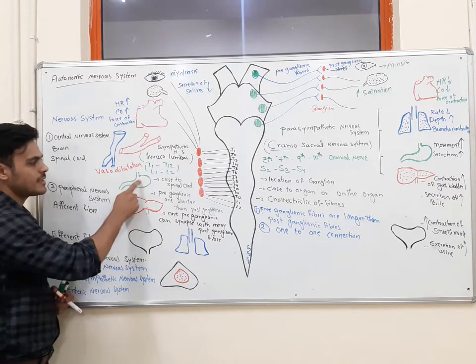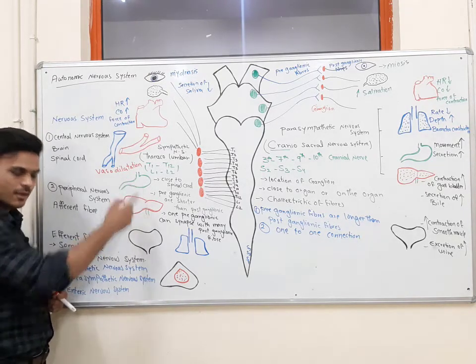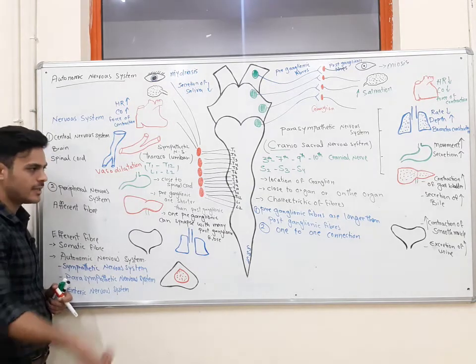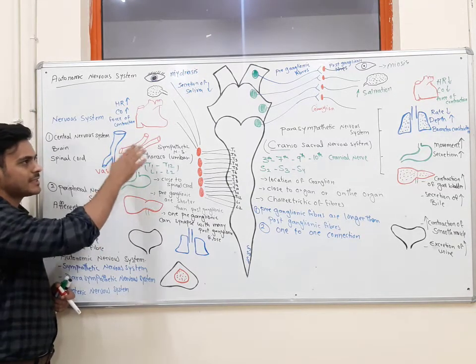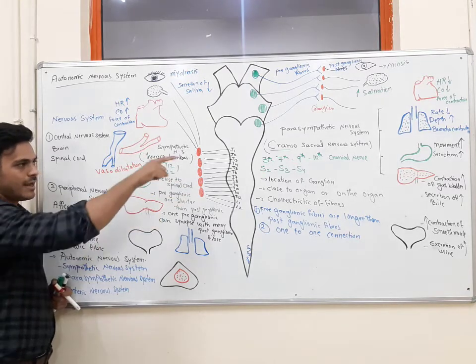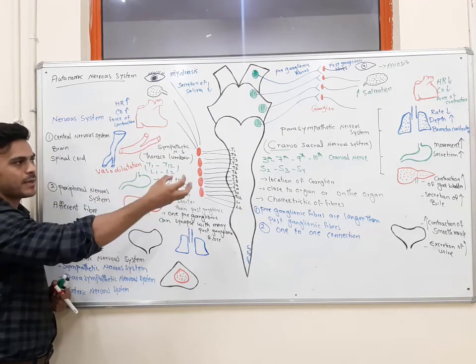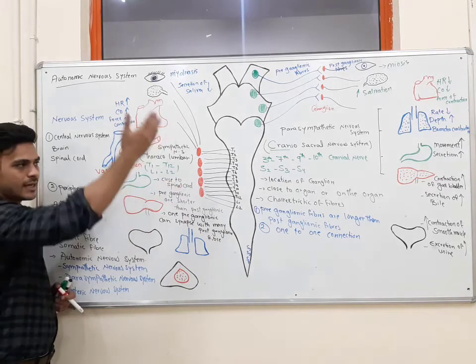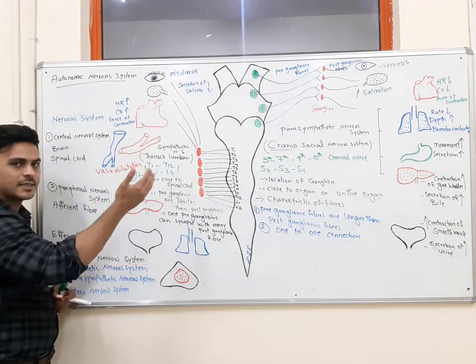What is the effect on the digestive system? When we are fighting and in flight, I told you the effects of the sympathetic nervous system and parasympathetic nervous system are opposite to each other. When we are activating the parasympathetic nervous system, we increase the secretion as well as movement in the digestive system.